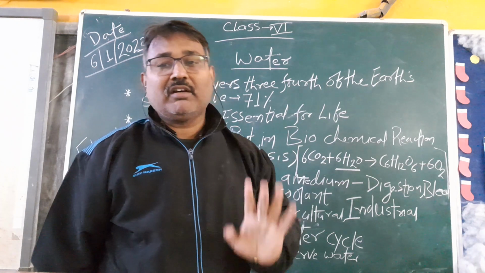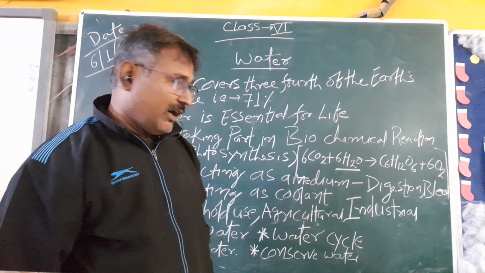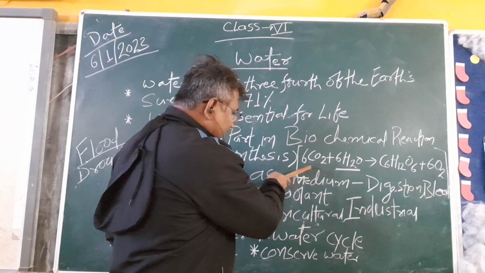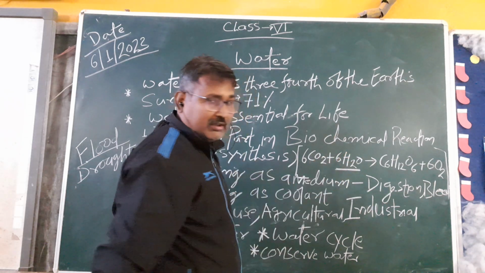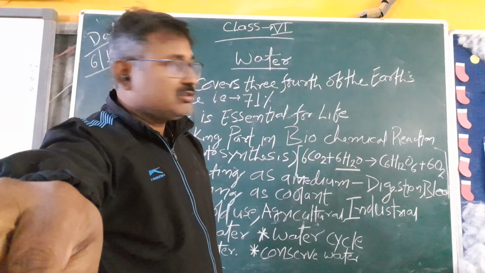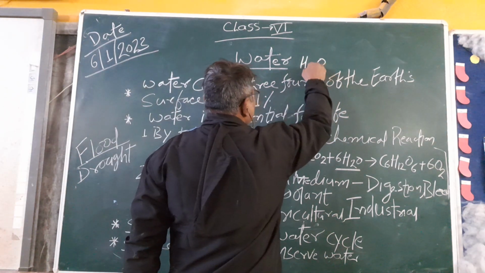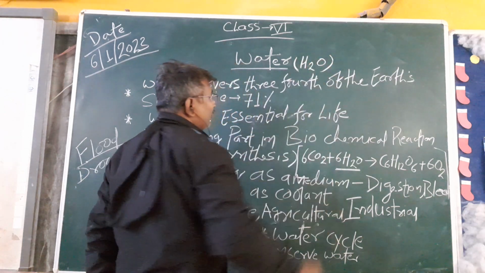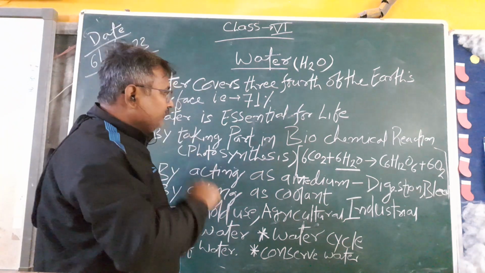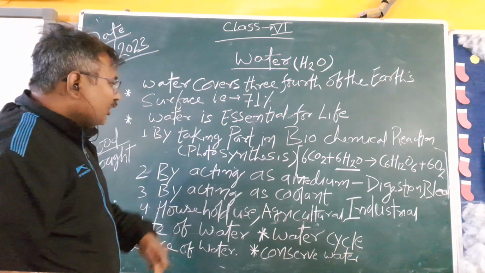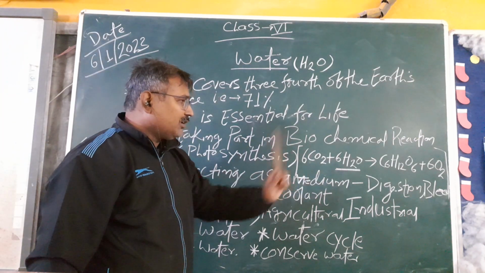If water is not available, then photosynthesis will not take place and the plant will not survive. So here, in the presence of carbon dioxide and H2O, that is water. The chemical formula of water is H2O. Understood? So water is very essential for life by taking part in biochemical reactions.